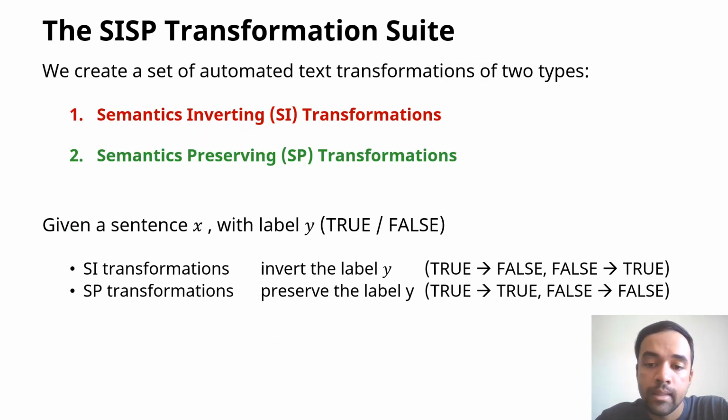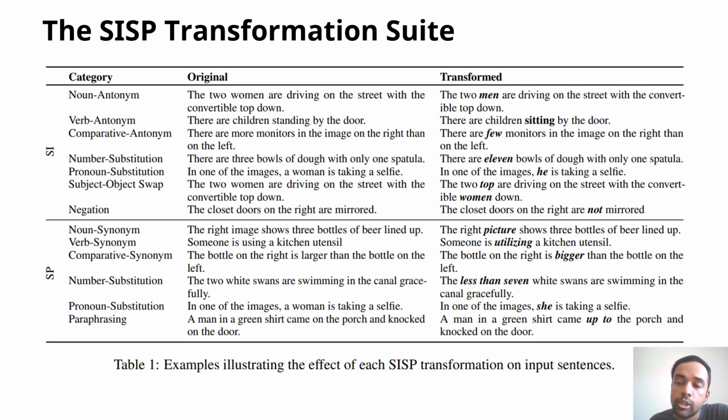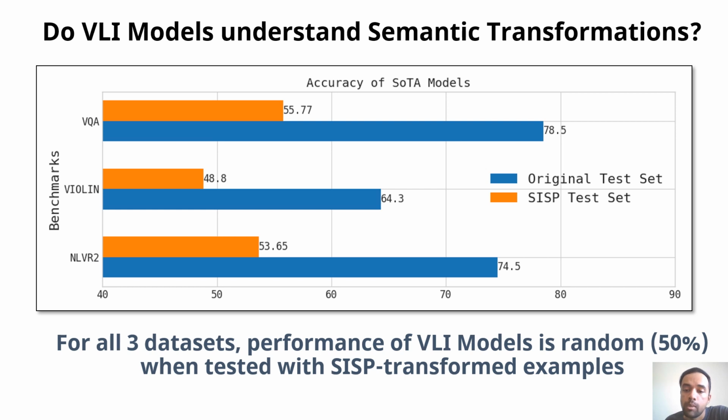So to analyze this behavior at scale, we created a set of automated text transformations of two types. The first type is semantics inverting transformations, which transform the sentence and invert the label of that sentence. And semantics preserving transformations transform the sentence but keep the same label. This table shows each category of our transformations. You can pause the video to look at these examples. The results are summarized here.